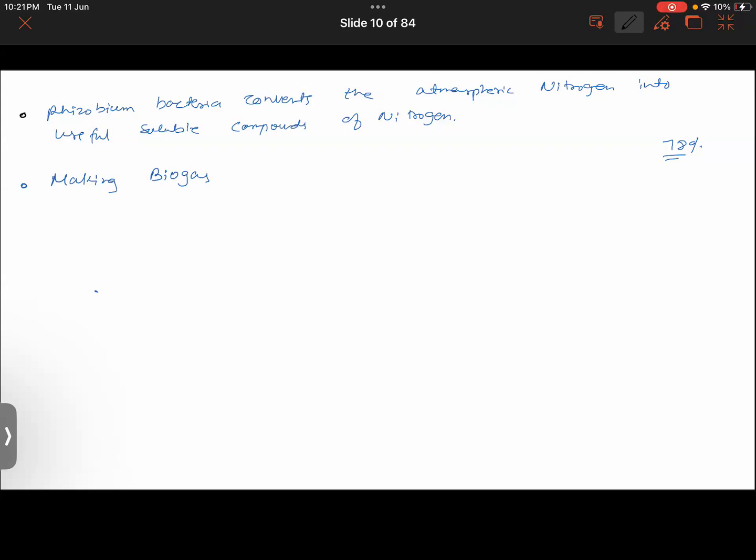Furthermore, there was this cheese also, making of cheese. Now let us understand how bacteria are used in making cheese.